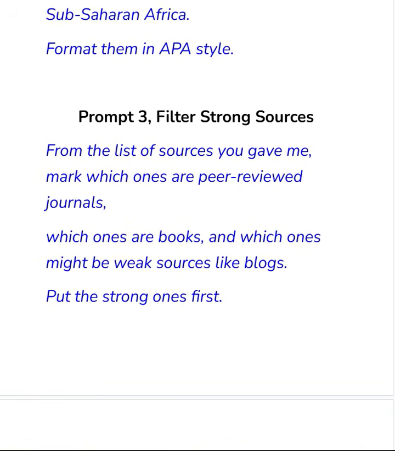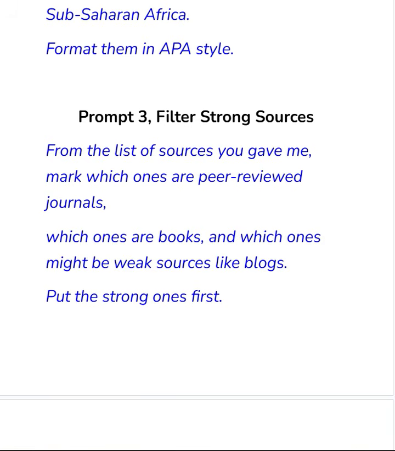This is the third prompt. This one will help you to filter strong sources. Many people don't know how to use this one. Many people know about the first two prompts, but they don't know that ChatGPT can actually do this third thing. This one will help you identify the ones that are weak and the ones that are strong, and help you to put the strong ones first.